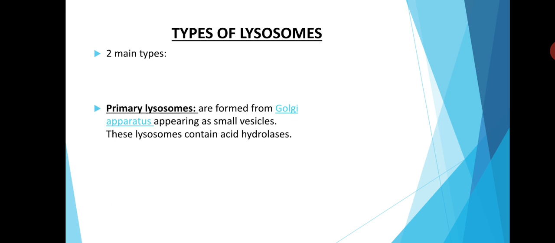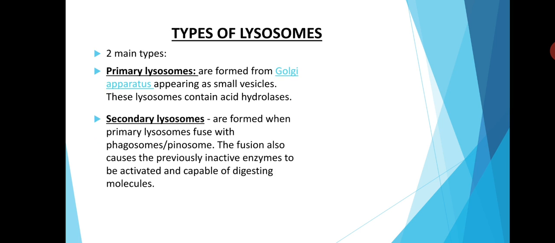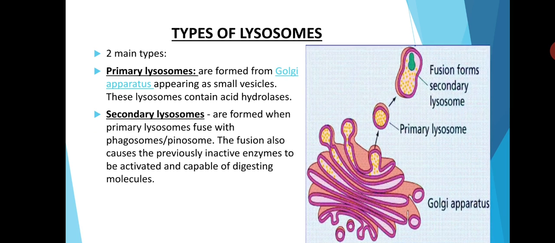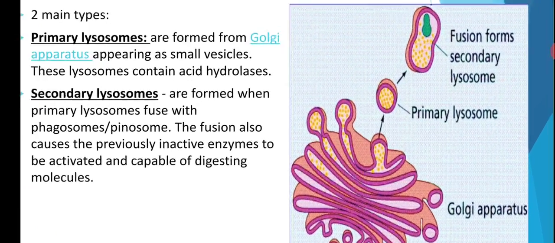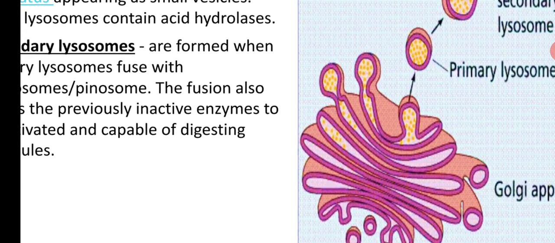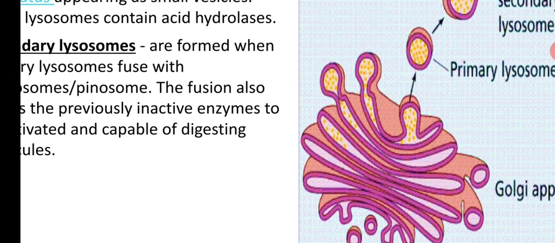Next, types of lysosome. How many types of lysosome? There are two main types of lysosomes. Primary lysosome and the second one is secondary lysosome. What is primary lysosome? Primary lysosome are formed from Golgi apparatus appearing as small vesicles, and these lysosome contain hydrolytic enzyme. You can see Golgi apparatus and the primary lysosome are budded off from the Golgi apparatus.